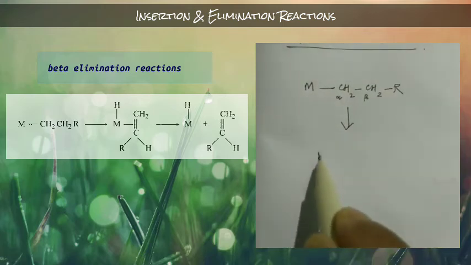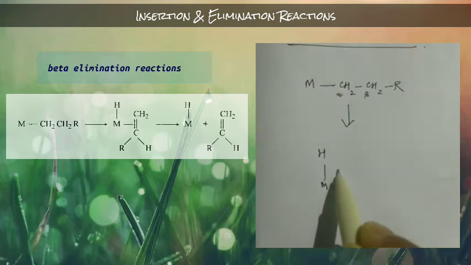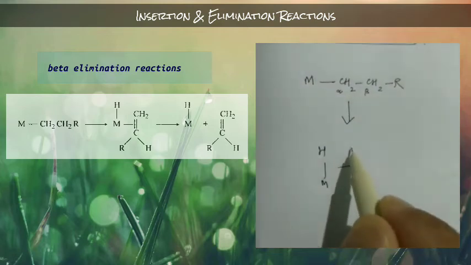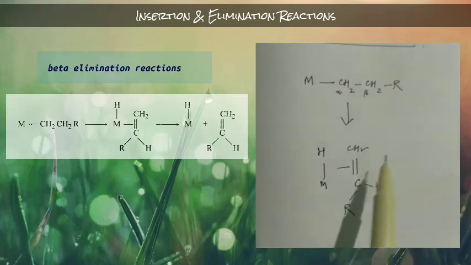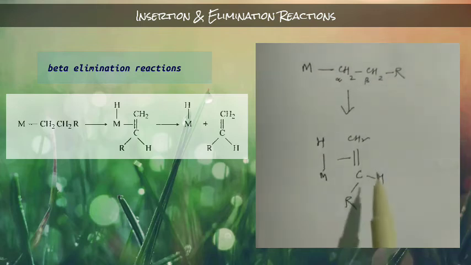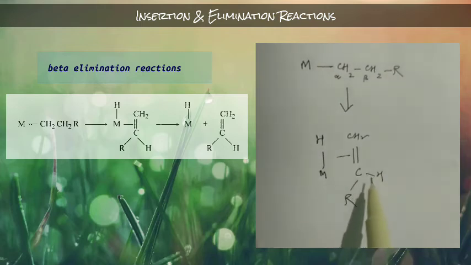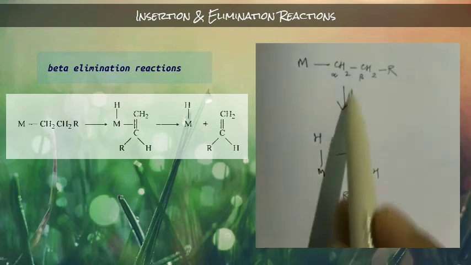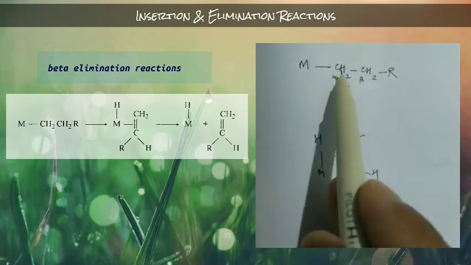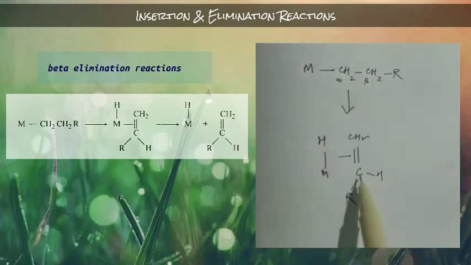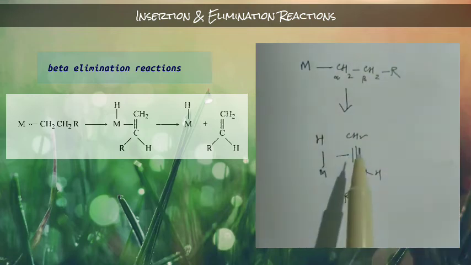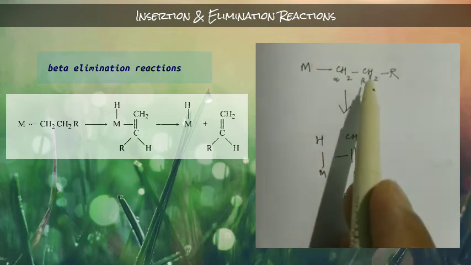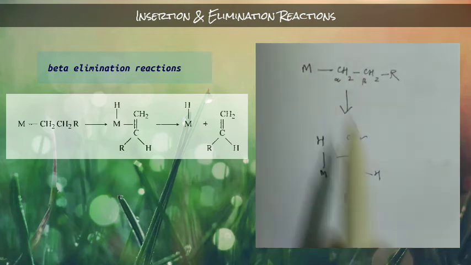So actually the structure will be like this one, this is your CH2 CH. By the migration of one hydrogen, here you see this is the alpha, this is the beta position. This is CH2, and this is CH2. That one hydrogen from this beta position is going to migrate from this carbon to the metal.